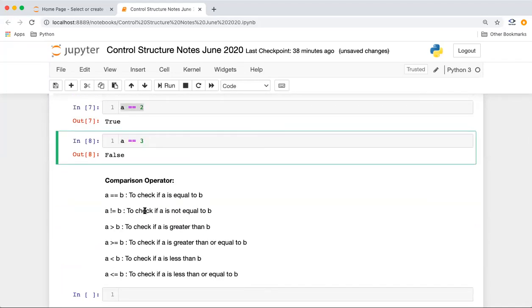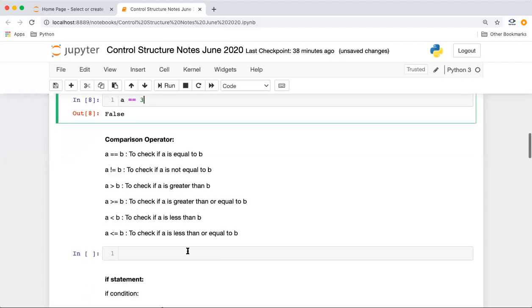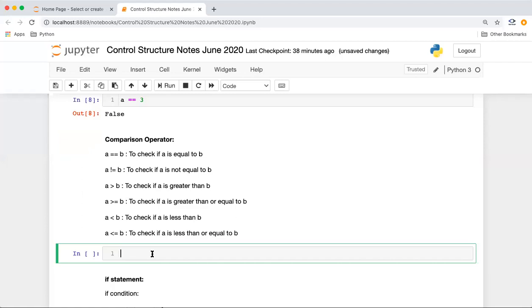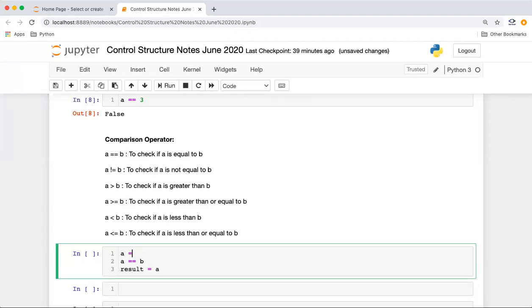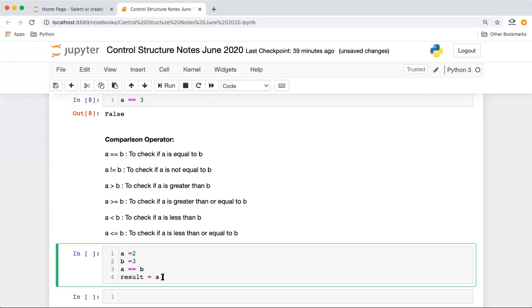Similarly, we can use other operators also, like if A is not equal to B, or if A is greater than B. Whatever case we want to test, we can use all these comparison operators. Normally, I can also store the output of a comparison operator in a variable if I want. So what does it mean? I can simply say result. Maybe you have not seen this very often, but this is also possible. So I'm saying A equal to 2, B equal to 3, and result I will say A equal to B, and store it in a variable.